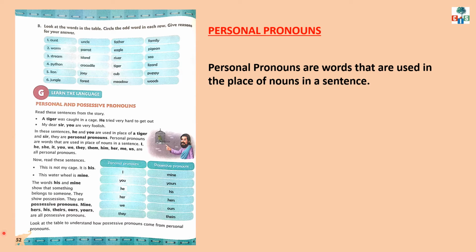Take out page number 52, exercise B. Look at the words in the table. Circle the odd word in each row. Give reason for your answer. Children, you have to pick out the odd one from the given words. Look at first one. Aunt, uncle, father, family. So, which is the odd one, children? Yes, family. Because all the other three words show us relations. So, like this, you have to find out the odd one and you have to give the reason for your answer.